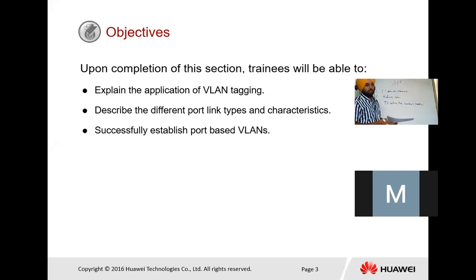Broadcast means one to all. In layer 3, we have a mechanism to control the size of the broadcast domain.